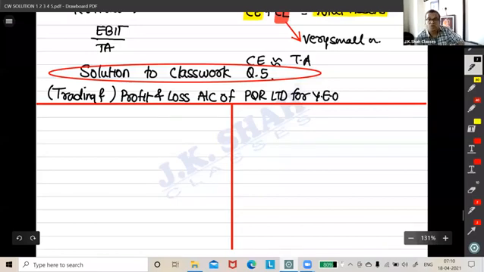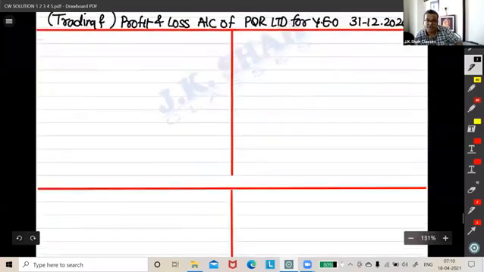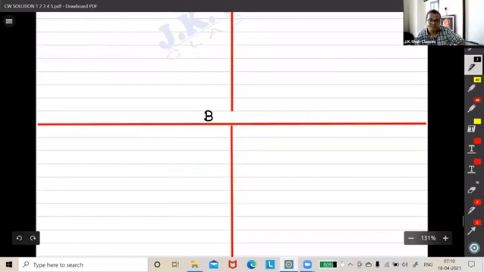For the year ending on 31/12/2020, and then balance sheet as on 31/12/2020.